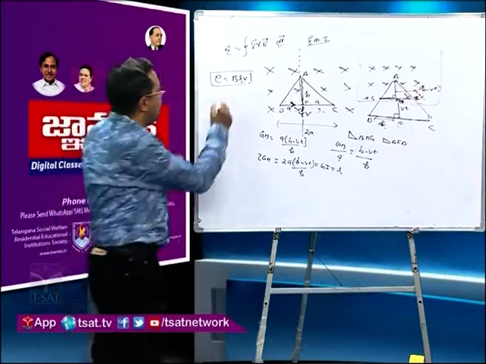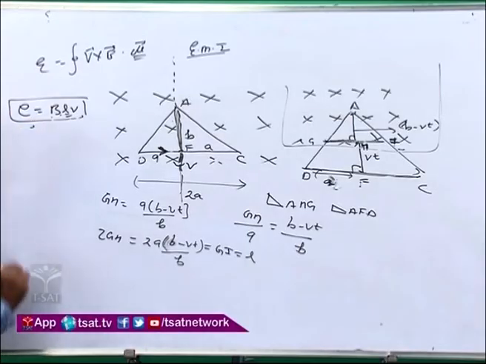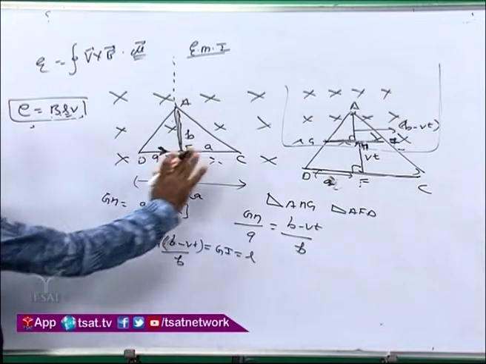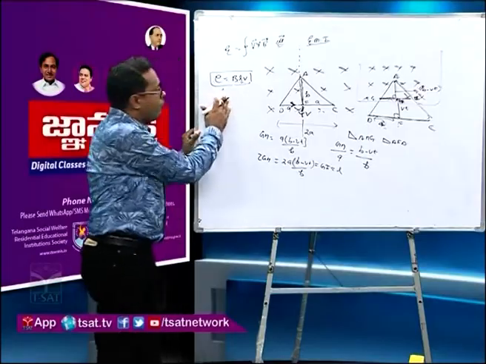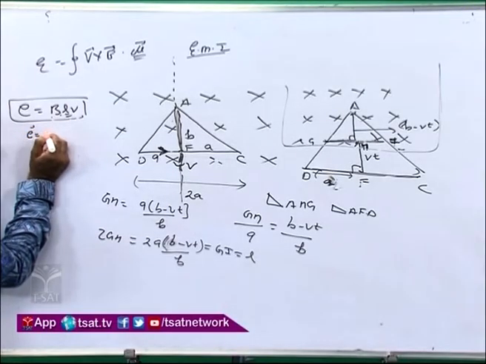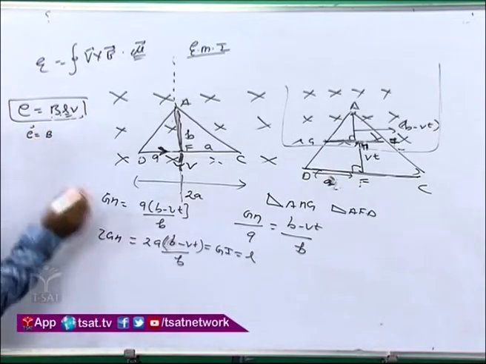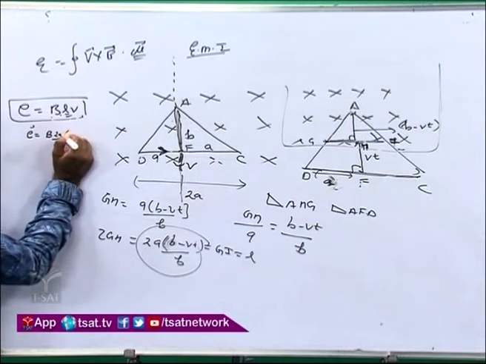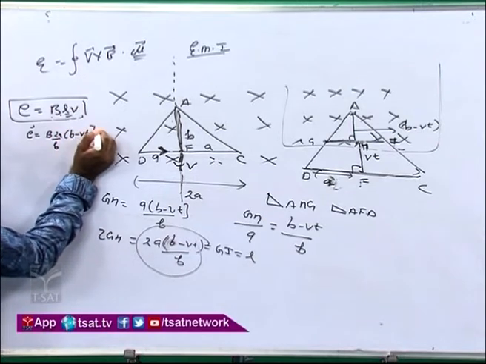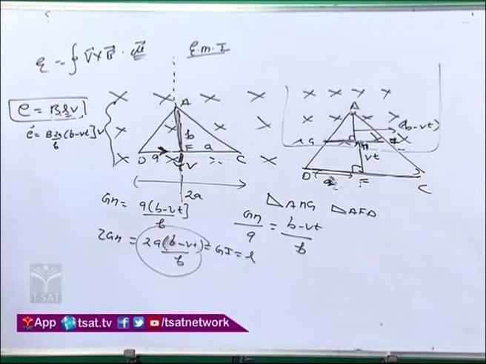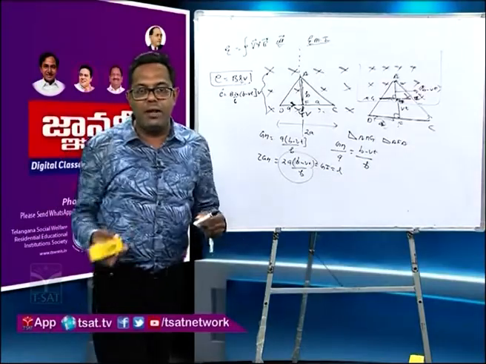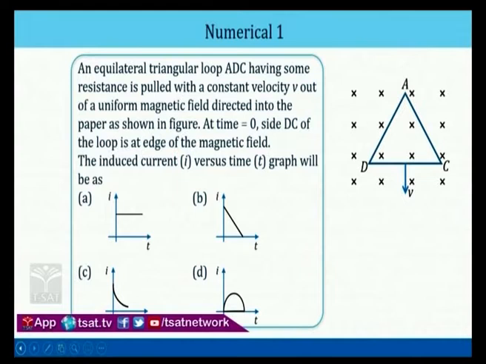Okay, now start here. So EMF. This point we will take as a length. E is equal to, B is the uniform magnetic field, the length is given as this much, 2A by B into B minus VT, into V. Now you have to draw a graph between E, current and time. So what is the resistance given? Some resistance. Take it as R.